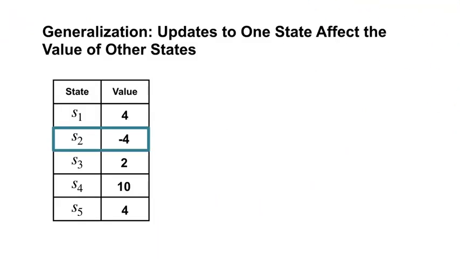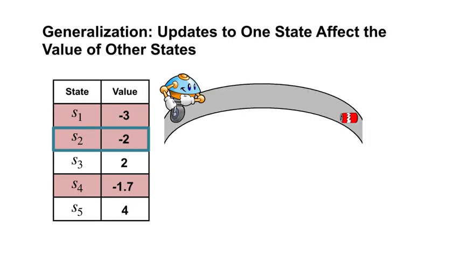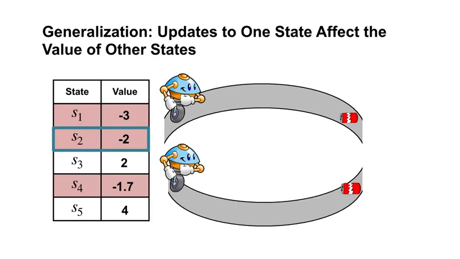Generalization intuitively means applying knowledge about specific situations to draw conclusions about a wider variety of situations. When we talk about generalization in the context of policy evaluation, we mean that updates to the value estimate of one state influence the value of other states. Imagine a robot tasked with collecting cans, observing the world through a set of distance sensors. In many locations, it would take the same amount of time to drive to the nearest can. Even though they correspond to different sensor readings, these locations have similar values. Thus, we might want the value function to generalize across those states.